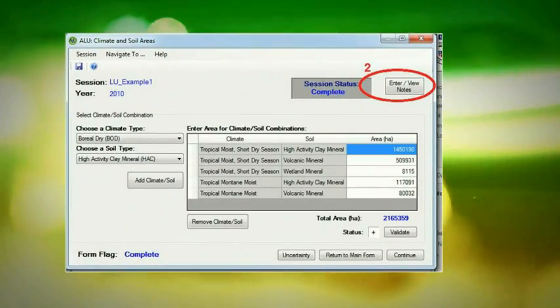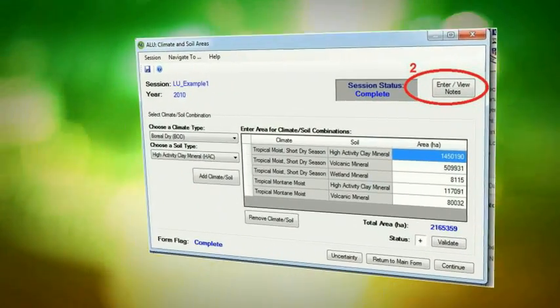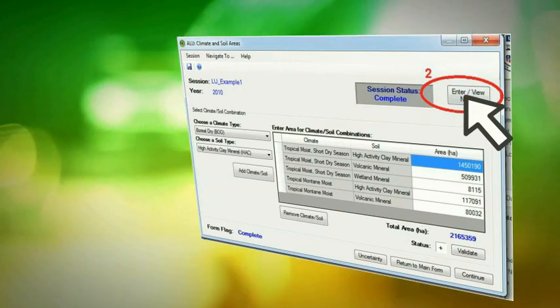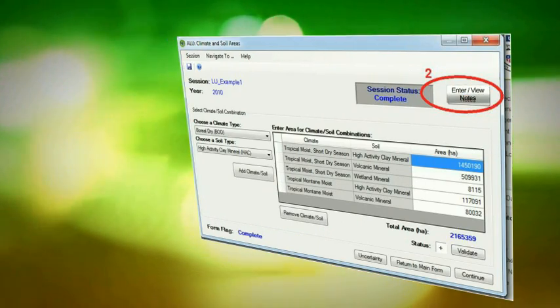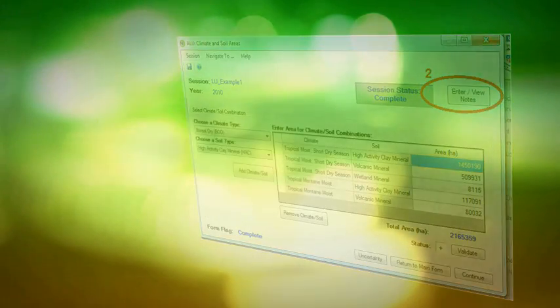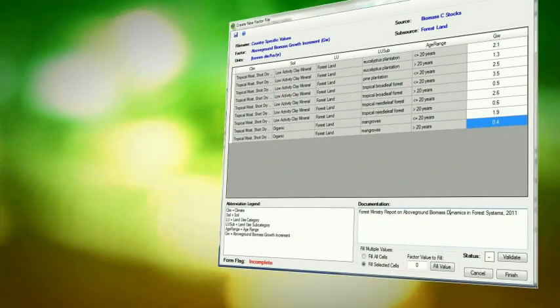ALU is equipped with a utility to facilitate documentation. Users can add here the reasons for changing values and the data sources. In keeping with good practice guidance, documentation allows other parties to understand how estimates were derived, lending credibility and reliability to the inventory. It makes the estimates verifiable.